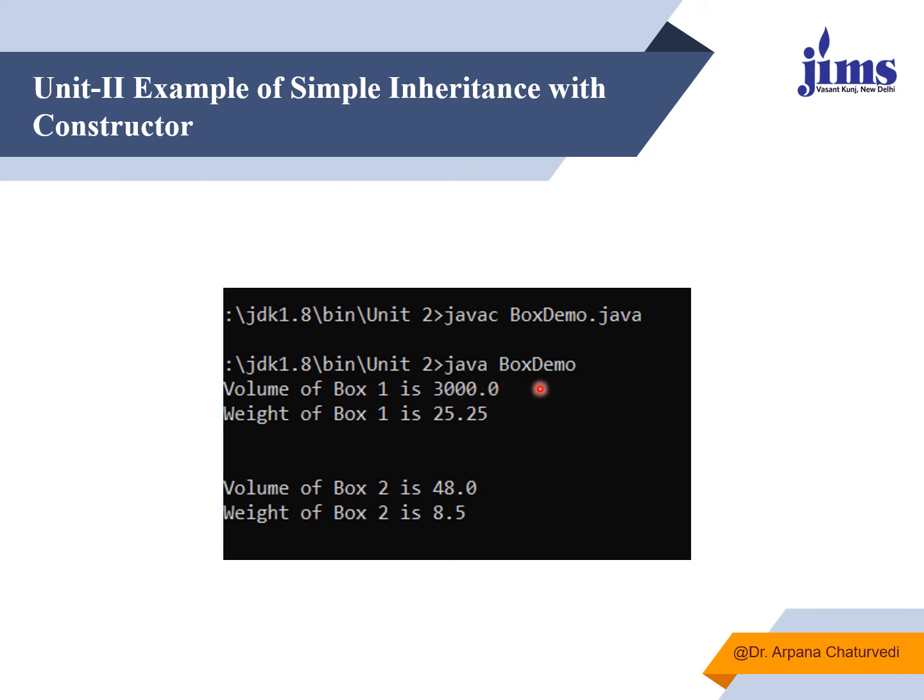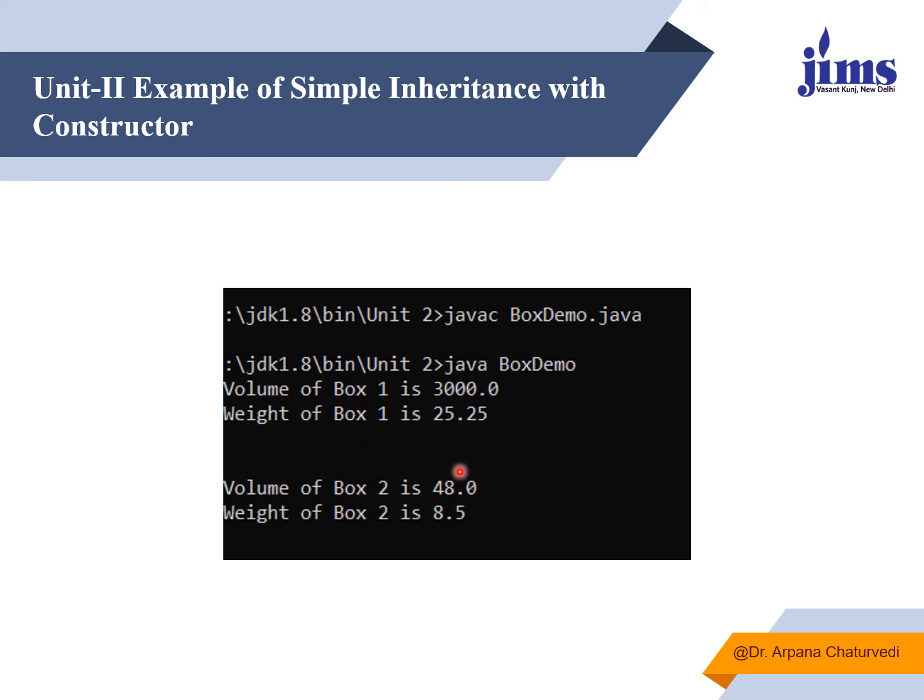So here it is an example where you can see that the volume of box 1 is coming as 3000 and weight is 25.25. It depends upon the values passed as arguments while creating an object of a class, because the moment you create the object of a class, the constructor gets called on the basis of the number of arguments you are passing while creating an object of a class. The constructor will be going to get overloaded.